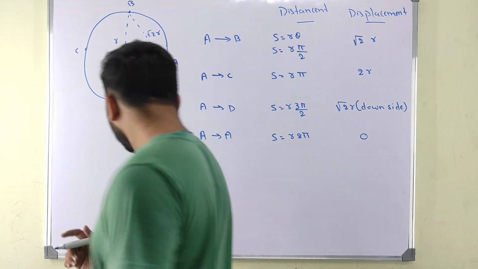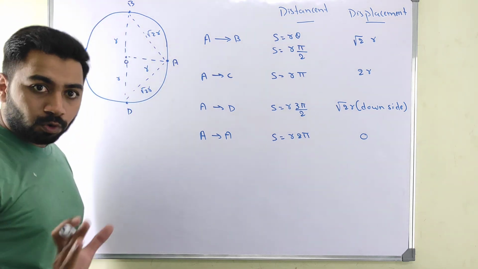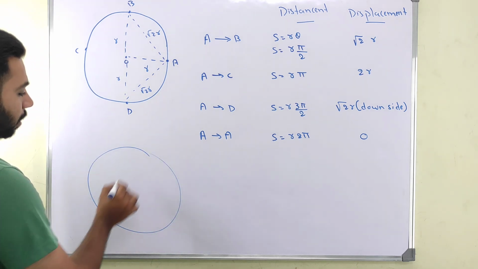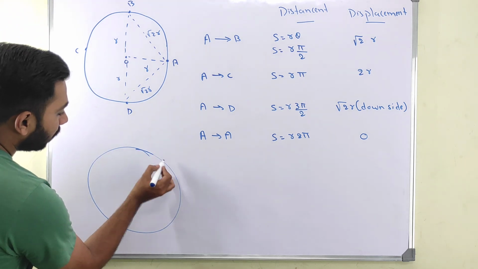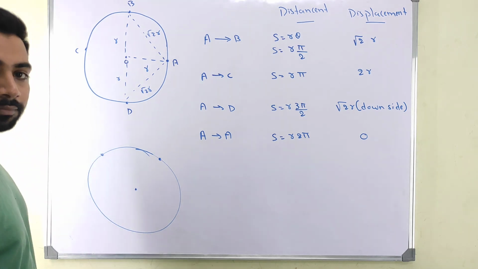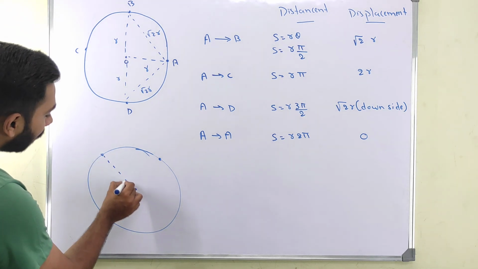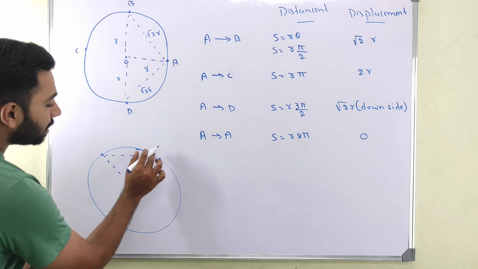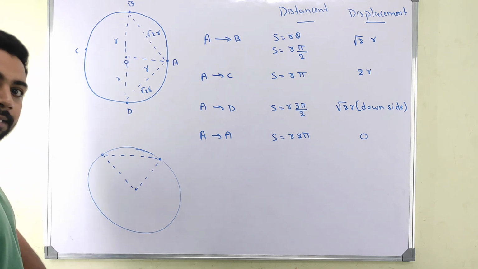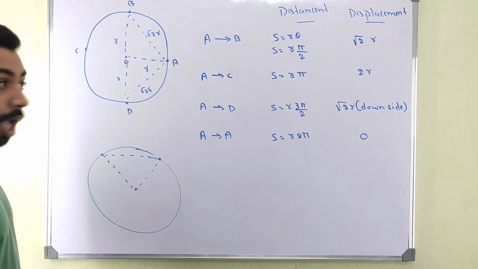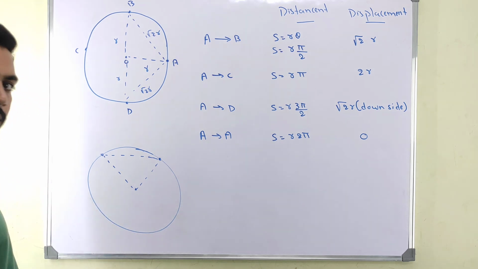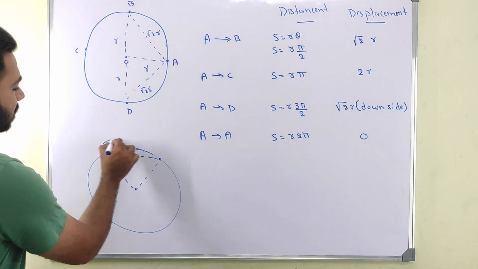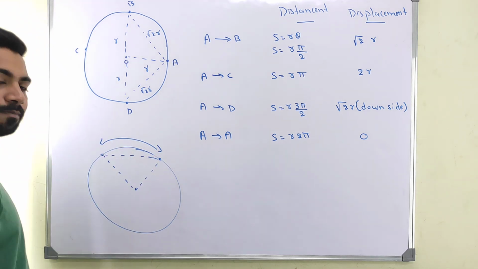Now, there is one more small thing. If you cover 90 degrees, then it is very good, you can very easily calculate. But if a particle moves from here to here, what is the distance and displacement? Anyone can say 90 degrees, but we don't know the angle. If you don't know, we know this is our arc length and this is our displacement.